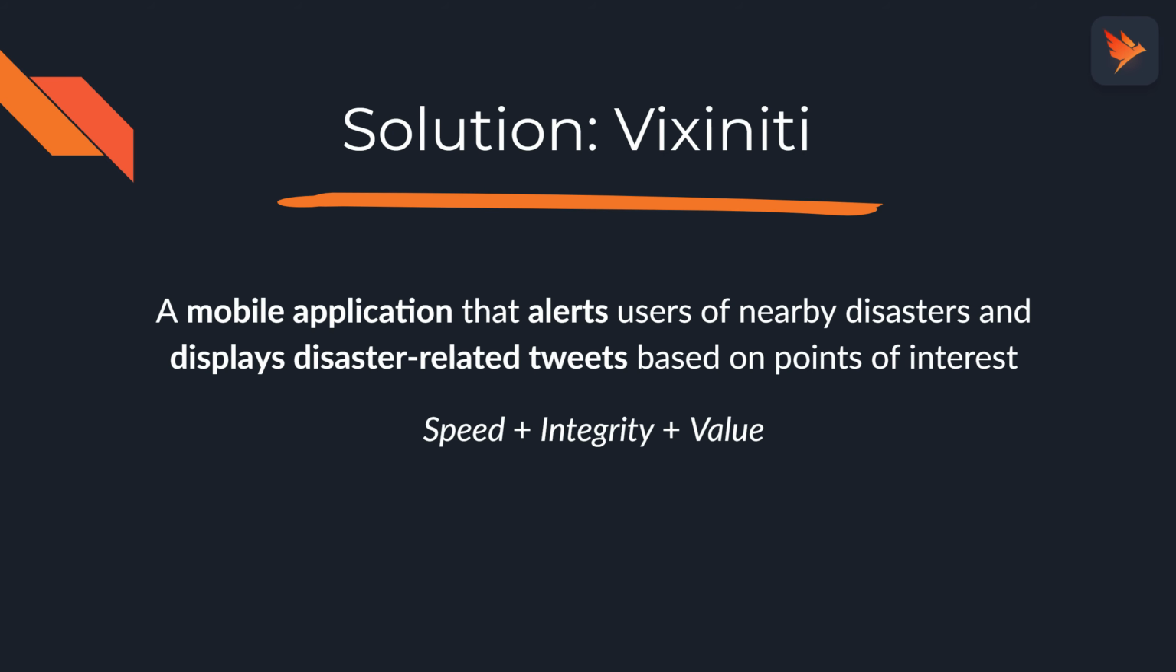To help Alex and other users during disasters, from wildfires to shootings, we created Vixiniti, a mobile application that alerts users of nearby disasters by monitoring tweets in given locations. It also displays disaster-related tweets based on a user's point of interest. Vixiniti merges speed, integrity, and value, which you'll learn about in the following slides.